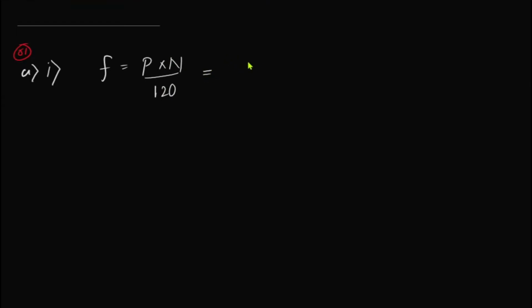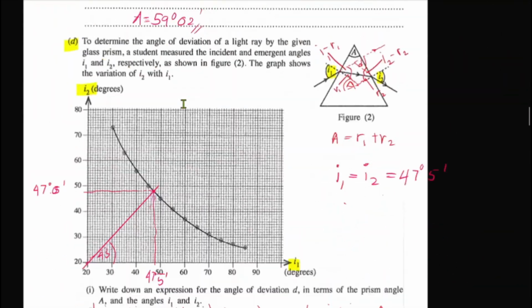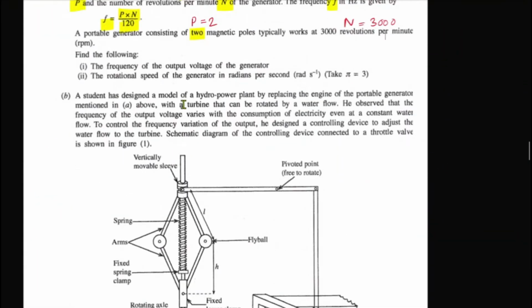So the equation is F is equal to P into N over 120. P is 2, since there are two magnetic poles, and the revolutions per minute is 3000, divided by 120. If you simplify this, you are going to get around 50 hertz. There's nothing to do in that question. That is how the questions are going to be, so no worries.